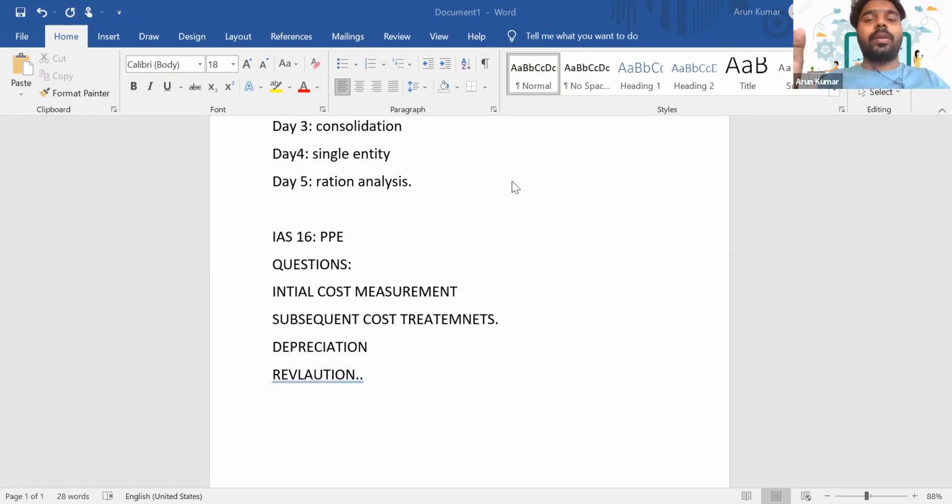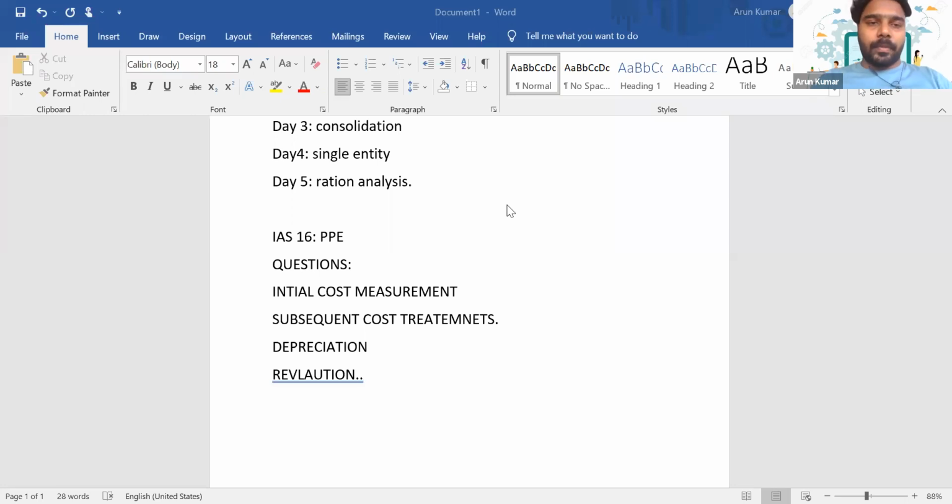So in that scenario, since it's a cost that we have incurred in relation to that particular asset, even though this happens in the future, we have to consider it in the cost of that asset. If it is probable that you will incur a dismantling cost or restoration cost at the end of that asset's life, we have to include it with the initial cost of the asset. So how will you include it? We'll take the present value of that dismantling cost and include it in the cost of that asset.